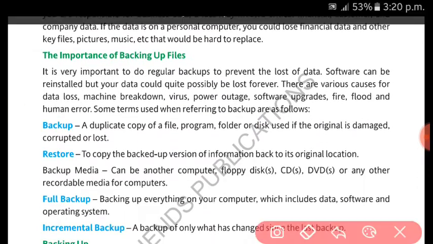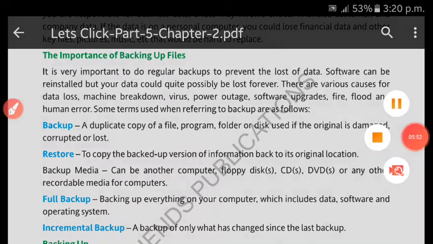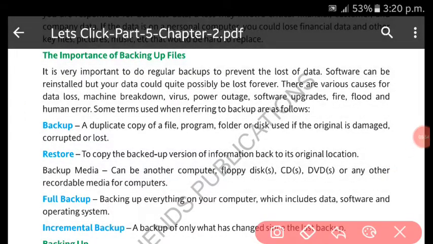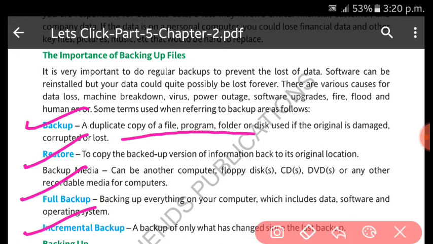Okay, so here are some terms related to this. Importance, I told, whenever your data is lost, remember you need to restore it. You can get it back. How can you get it back? If you prepare the backup. So there are some terminologies here: backup, restore, full backup, incremental backup. So backup means just to make a duplicate copy of file and folder, program, whatever data is there, right? Restore means if data is lost, you want to get it back, so you can restore that data.